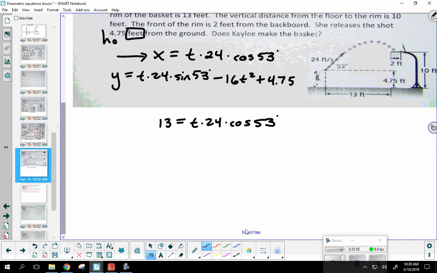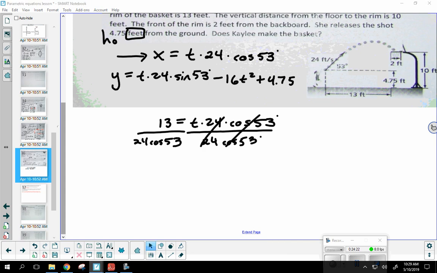If I do that, that's going to allow me to solve for what? It's going to tell me how much time it takes for the ball to go 13 feet horizontally. How would I solve that? Yeah, just divide 13 by 24 cosine 53. Those cancel.